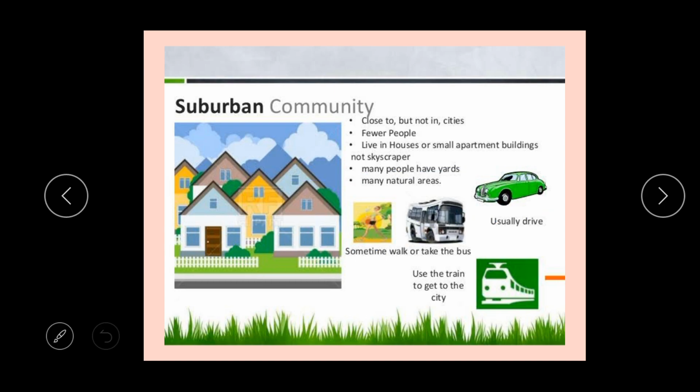So you can see this suburban community, but it's not as beautiful as the urban. It is also beautiful, but not as beautiful as the urban community. Like I said, it has fewer people, but the space is big. And you don't get to see tall buildings in a suburban community.